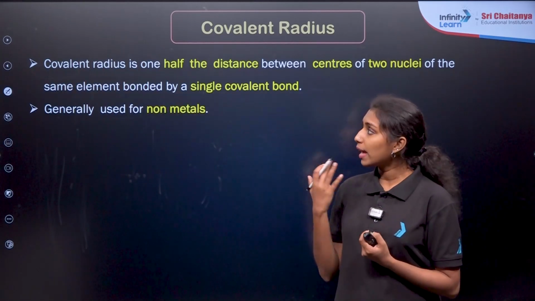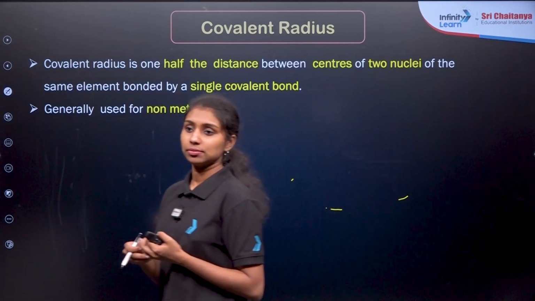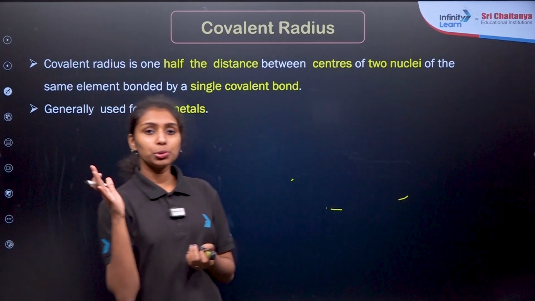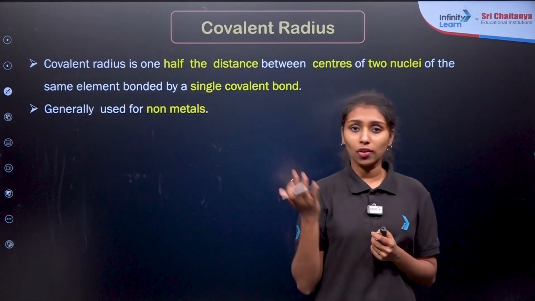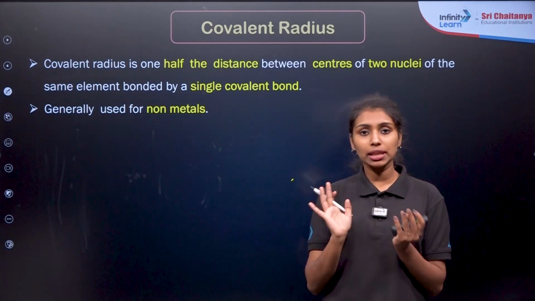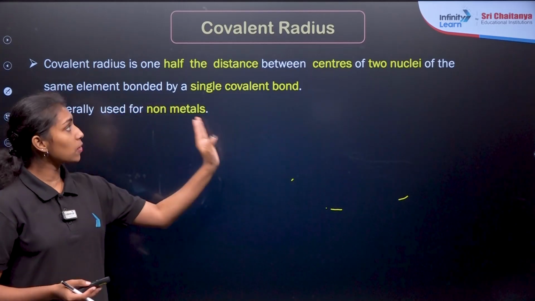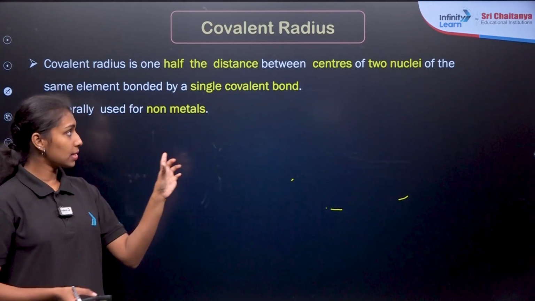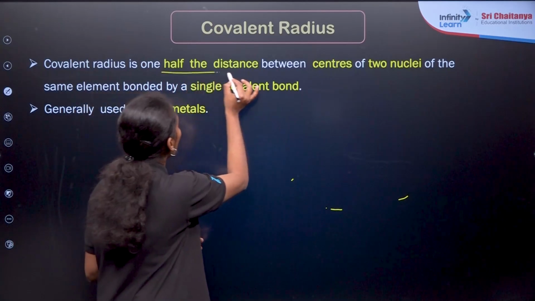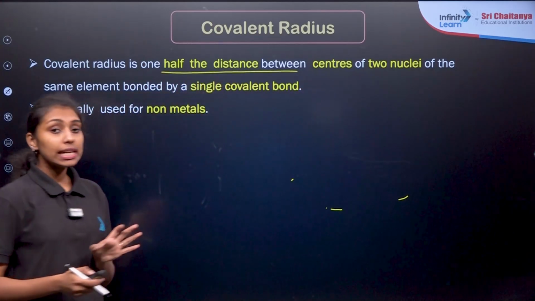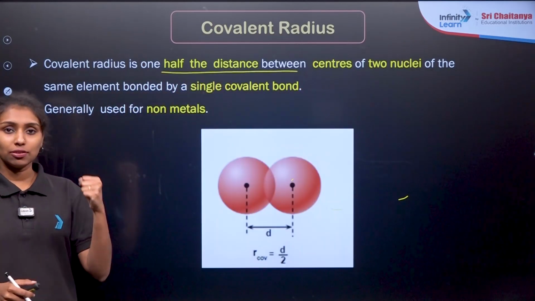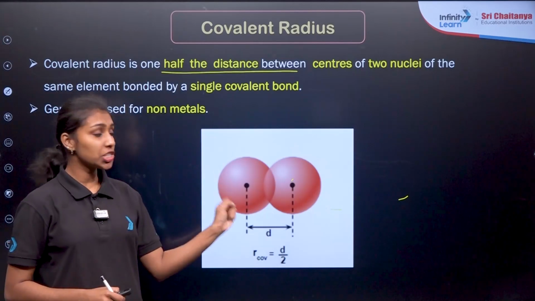What do you mean by covalent bonds? There are two types of bonds, ionic bond and covalent bond. In a covalent bond, sharing of electrons happens. The covalent radius is defined as half the distance between the centers of two nuclei in which a covalent bond is formed by the sharing of electrons.